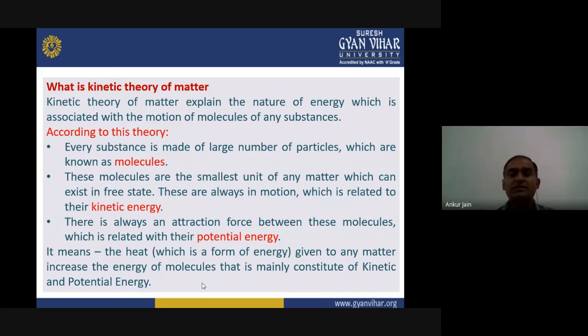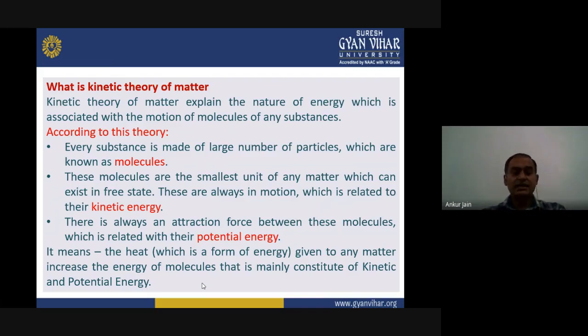And one more thing, they are always in motion irrespective of their state. Maybe their motion can be very slow, their motion can be random, depending on the different state it can be different, but definitely they are always in motion. Although we cannot see this motion in case of solids, there are some particular motions. And this motion is related to their kinetic energy.